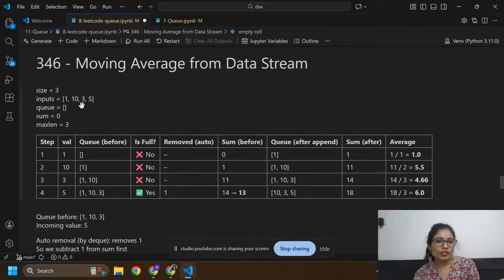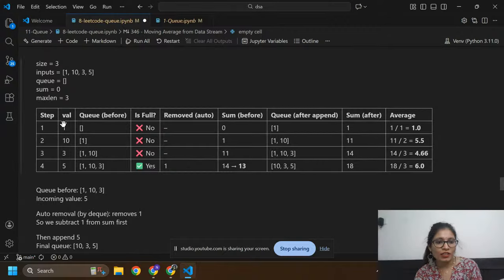Here these are the inputs: 1, 10, 3 and 5. Size is 3, so q is empty, sum is 0 and maximum length is 3. Initially I have value 1 from here, and before that we don't have any element in q, so it is empty. Then we check, is it full? No, so we don't need to remove anything. If it is full, then we remove, because we have size 3, so we can add elements up to 3. Initially sum equals 0.